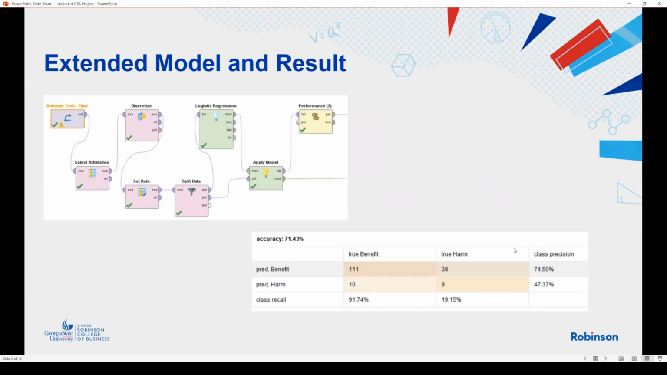create a confusion matrix. I can easily see my confusion matrix accuracy is around 71.43%. True benefit is around 91%. And for the class precision, I can see around 74%. I hope you review my lecture note about confusion matrix.